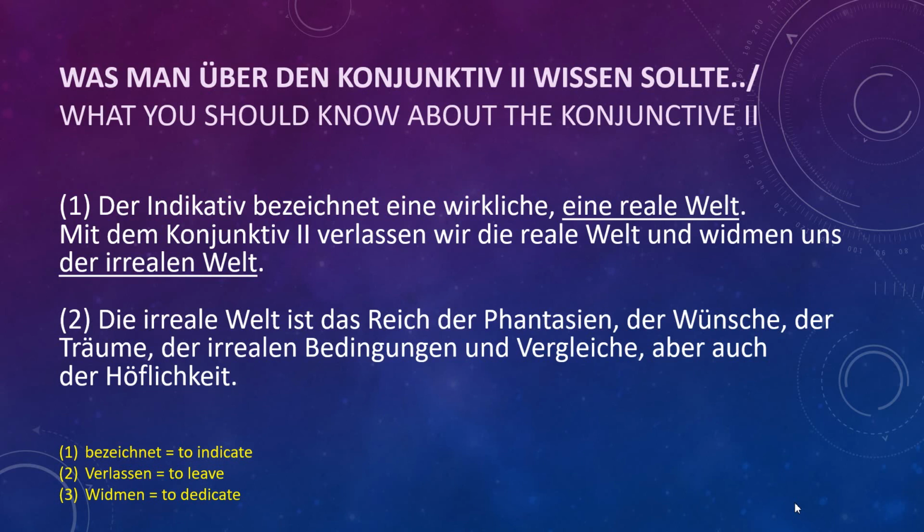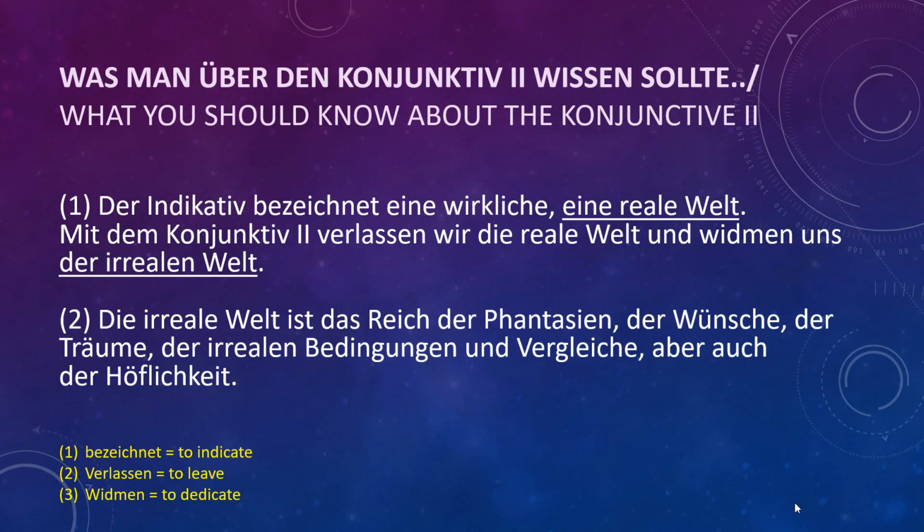Mit dem Konjunktiv 2 verlassen wir die reale Welt und widmen uns der irrealen Welt. When we talk about Konjunktiv 2, then we actually leave the real world and dedicate ourselves to the irreal world. Irreal world is the place where we can fantasize, where we can do fantasy things. Okay, and that is the world where we can actually wish for something.